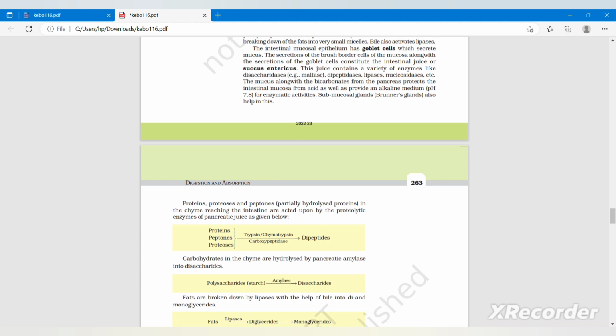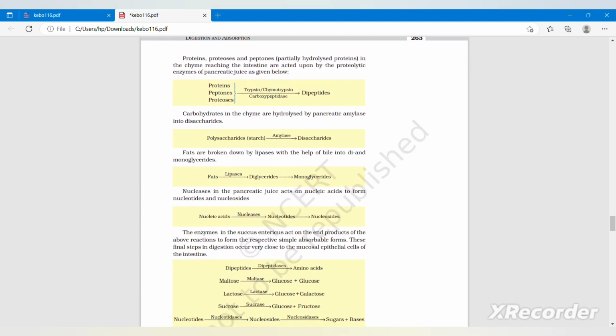Proteins, proteoses and peptones, partially hydrolyzed proteins in the chyme reaching the intestine, are acted upon by the proteolytic enzymes of pancreatic juice as given below. Proteins, peptones, and proteoses, with trypsin, chymotrypsin and carboxypeptidase, give dipeptides. Carbohydrates in chyme are hydrolyzed by pancreatic amylase into disaccharides; that is, polysaccharide, starch, with amylase gives disaccharides.